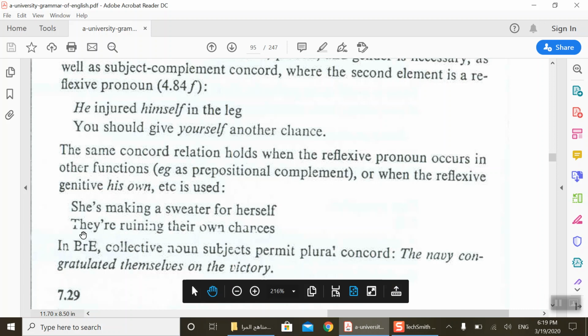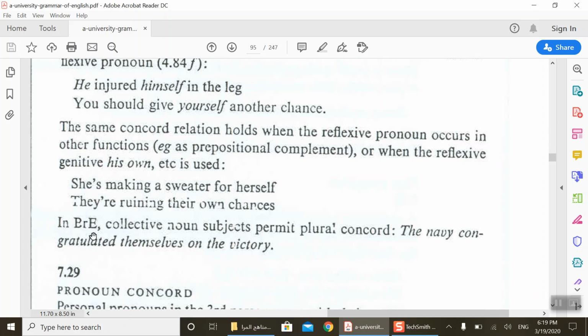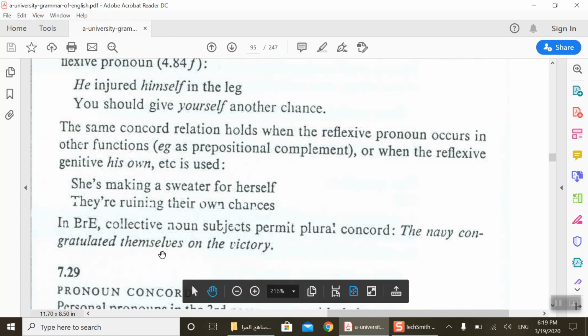In British English, collective noun subjects permit plural concord. For example, the navy congratulated themselves. The navy, themselves, as a plural.